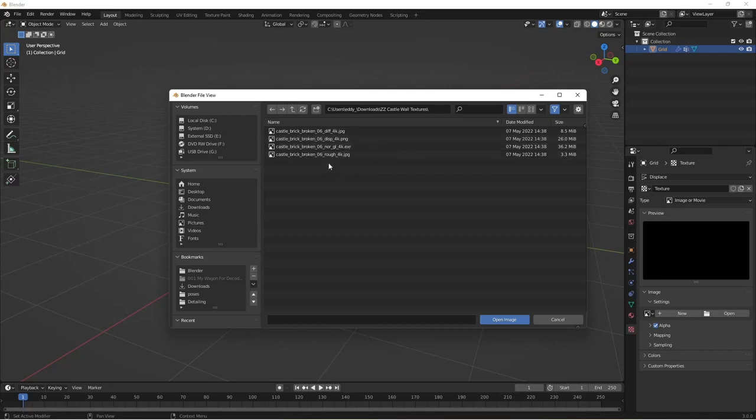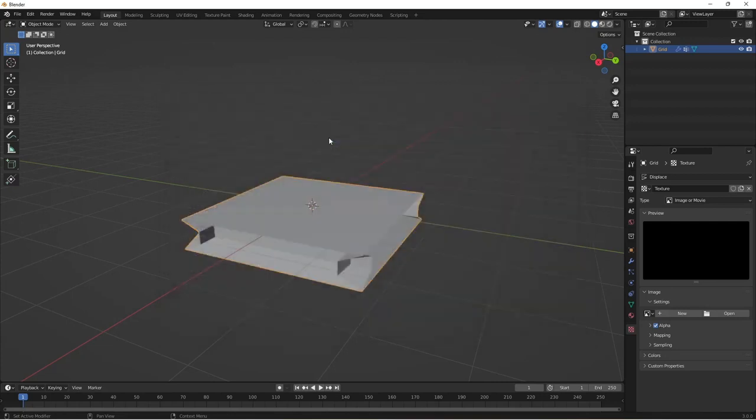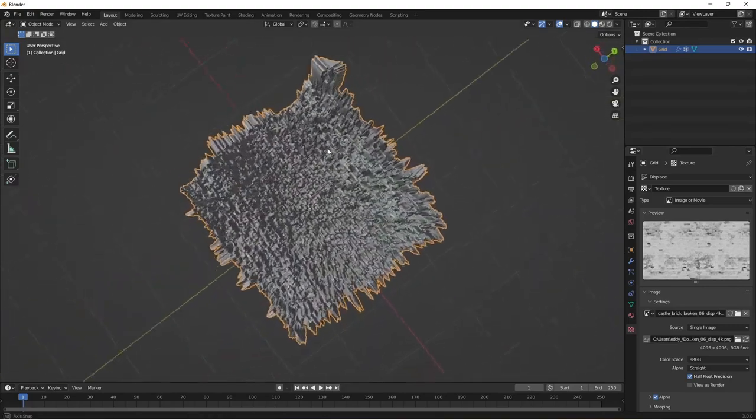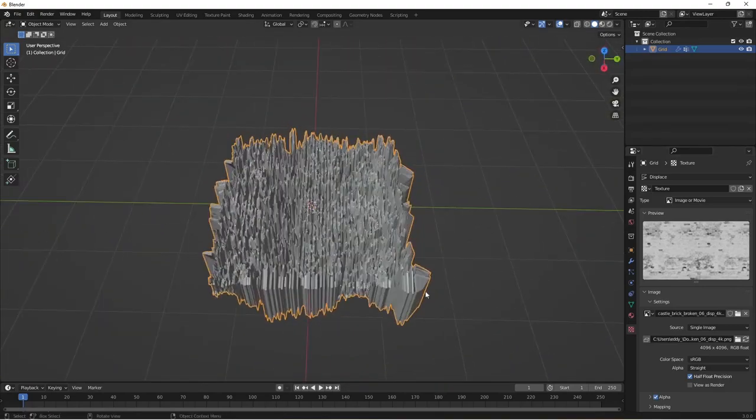For what we need, all we need is the DISP map .png. So basically it's a picture. Double click and that'll bring in, if you see this preview, the map of our bricks, and this is the brickwork applied. So what we need to do now is go back to the spanner,